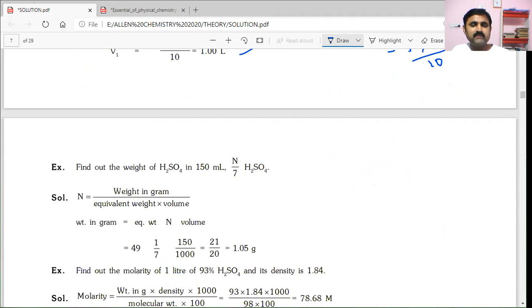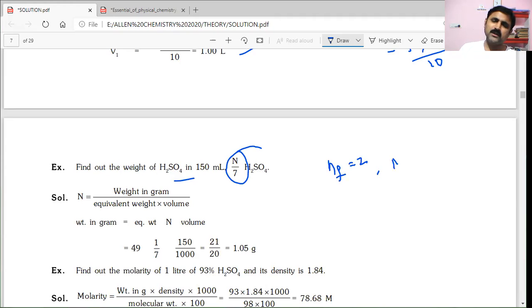Next, find out the weight of H2SO4 in 150 ml of N by 7 H2SO4. What is the meaning of N by 7? It is its normality. They are asking us to find the weight of H2SO4 in 150 ml. We know the n factor for H2SO4 is 2, and normality is equal to 2 into molarity.